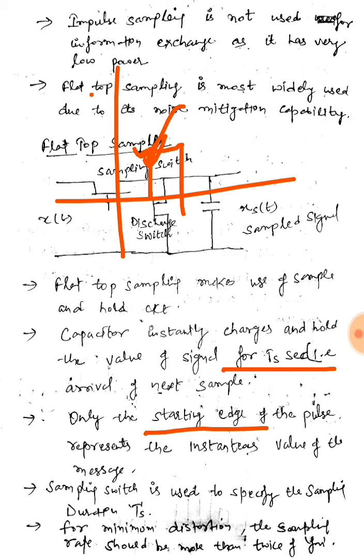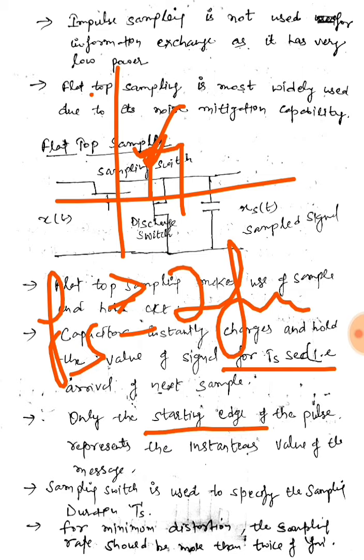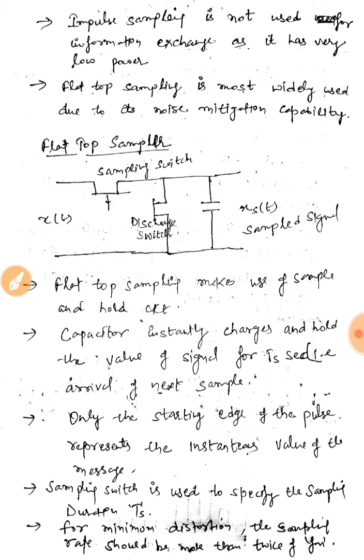So sampling switch is used to specify the sampling duration Ts. For minimum distortion, the sampling rate should be more than twice of fm, that is the sampling frequency should be greater than or equal to 2 fm. So this is a flat top sampling diagram.